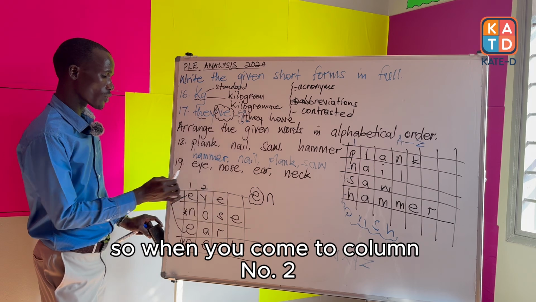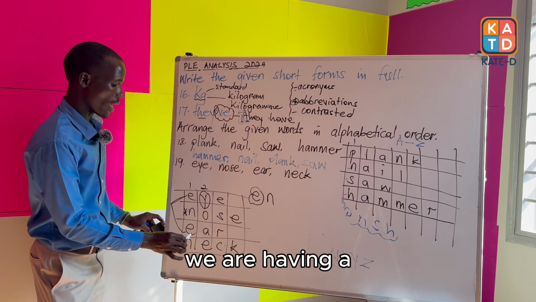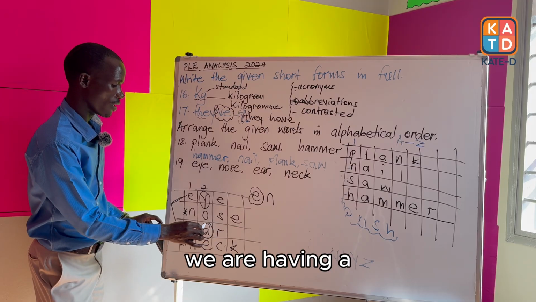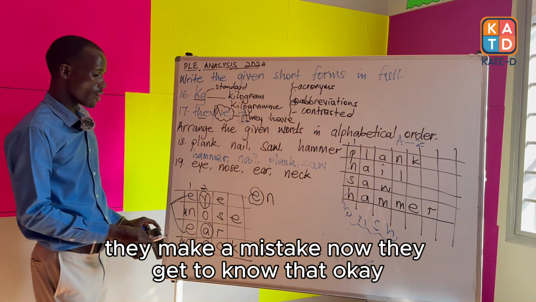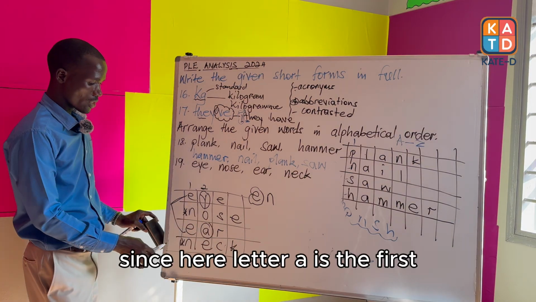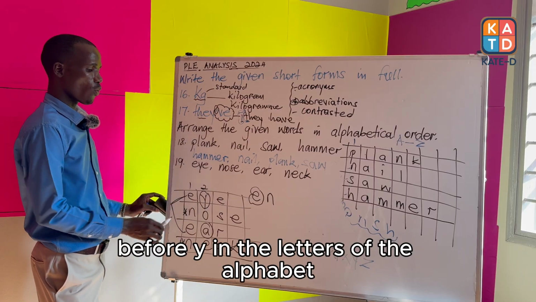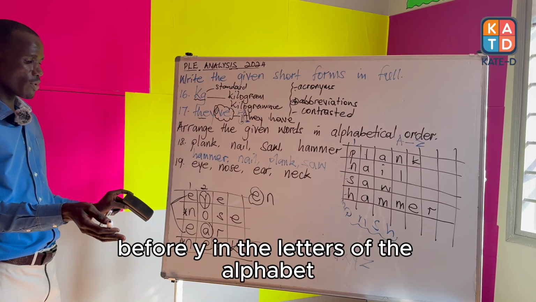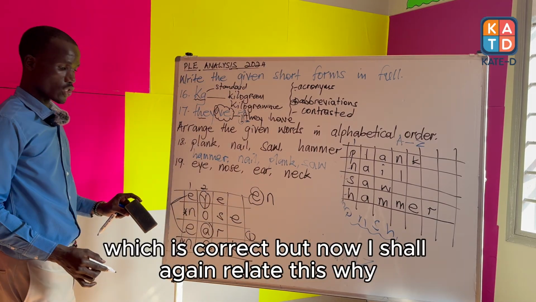So when you come to column number 2, we are having Y, we are having A. Again, you'll find some learners make a mistake. They get to know that, okay, letter A is the first before Y in the letters of the alphabet. Now a child will say this is word number 1, which is correct.